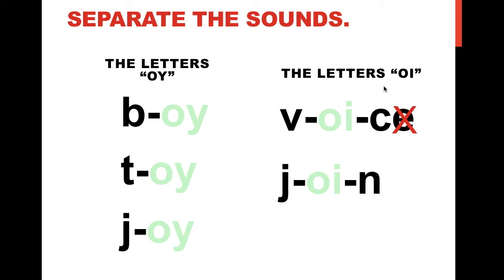Now on the right side, again remember the E at the end of voice is silent. V, oi. S. J, oi. N.